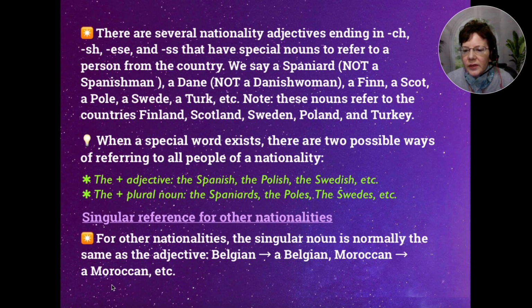Moroccan would be a Moroccan. So that's a Moroccan person, and things like that. So yeah, I know it can be tricky, but it's something we have to remember. All right, so let's go on to a few practice exercises and check our knowledge here.